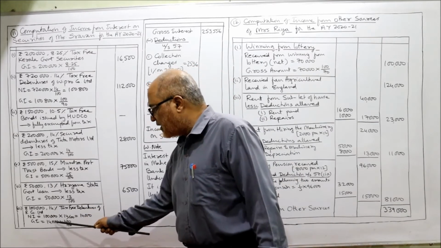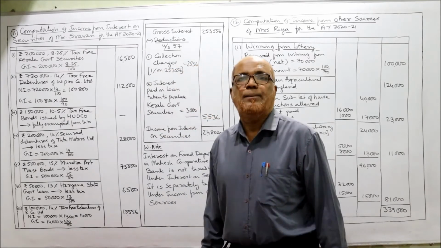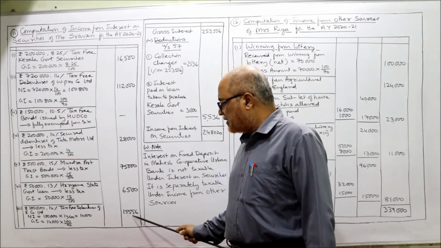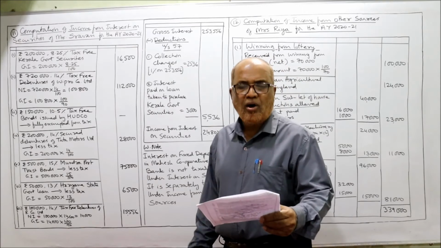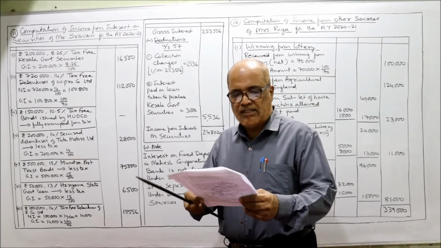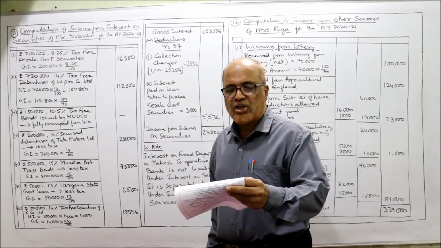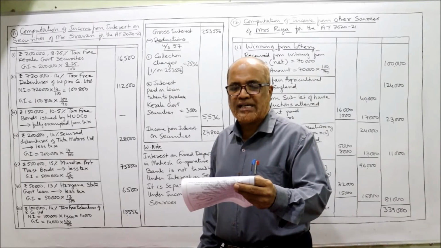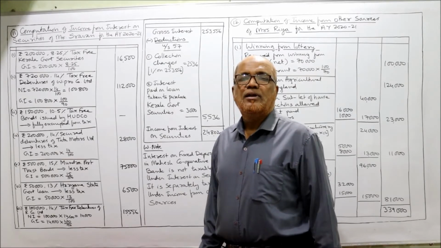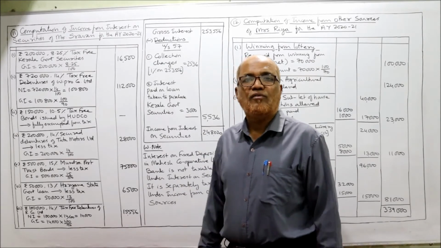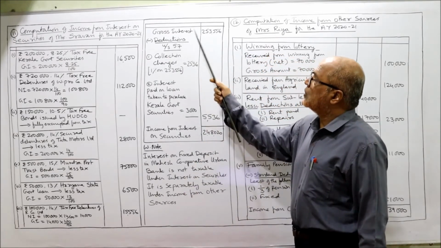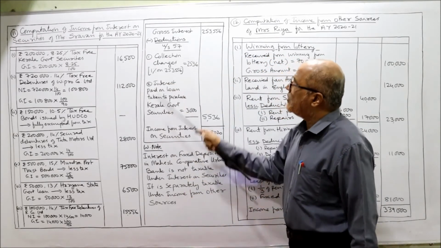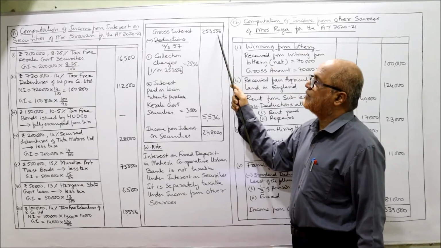Gross interest, 14,000 into 100 by 90. That comes to 15,556. Over all the securities we have considered. Now the banker charged 1% gross interest as collection charges. So collection charges are 1% of gross interest. So gross interest, add up all these amounts, you'll get gross interest 2,53,556.